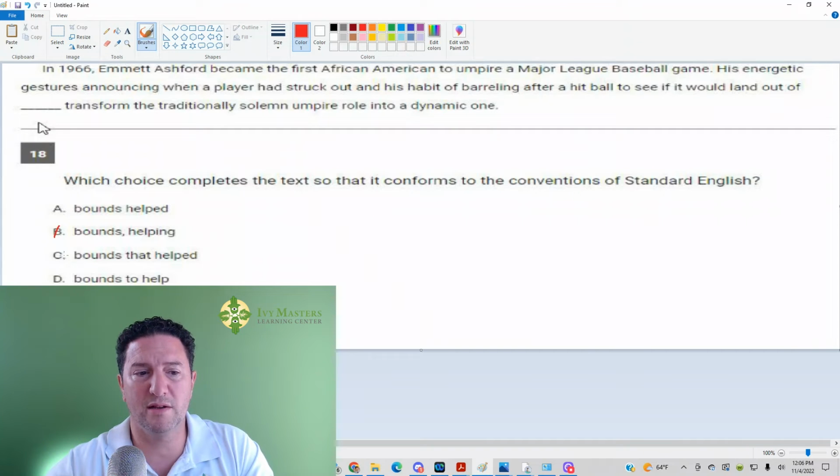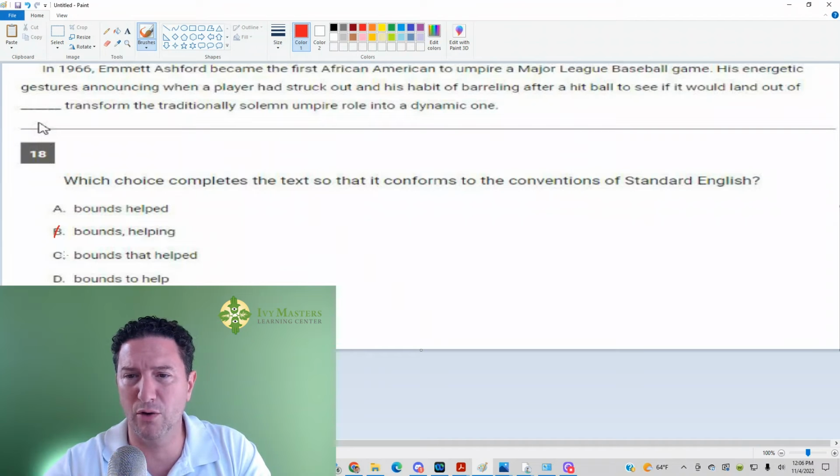Answer choice C. Again, I'm going to use my simpler example, then we're going to look at this one. The dog ran outside. What if I threw "that" before the word ran? Then I'd have, the dog that ran outside. Still has a subject, dog, still has a verb, ran. It's no longer a complete thought. The dog that ran outside. That's equivalent to answer choice C. I'm going to read with C in place. His energetic gestures announcing when a player had struck out and his habit of barreling over after a hit ball to see if it would land out of bounds, that helped transform the traditionally solemn umpire role into a dynamic one. Still a sentence fragment.